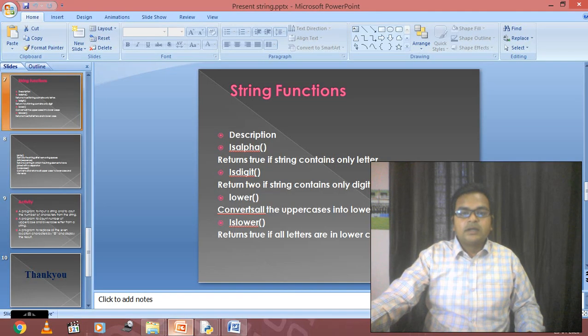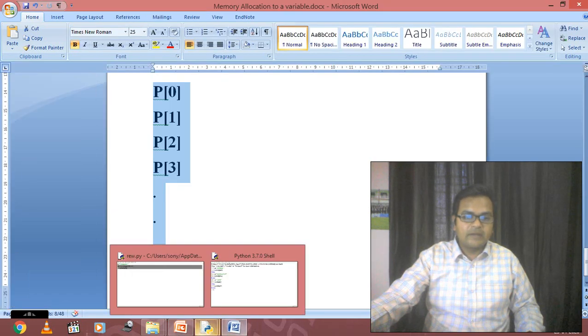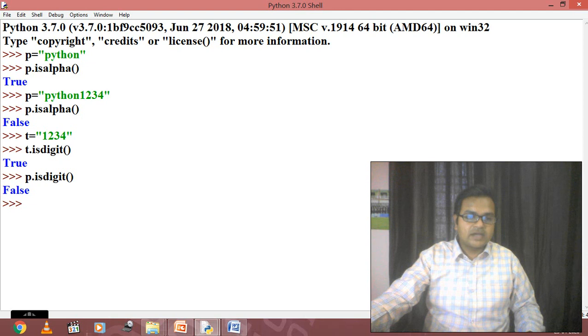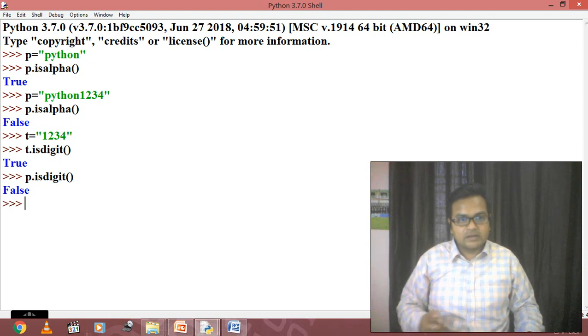Now the next function is the lower function. Now what actually is the meaning of the lower statement? What will it do? This function is going to convert all the upper cases into the lower cases. So now we will verify how it is going to work. Just check it out. I am taking all the upper cases into the lower one.